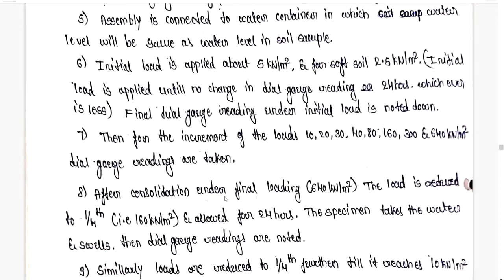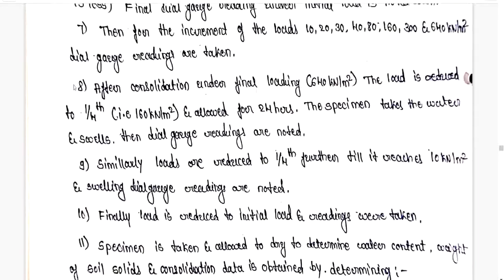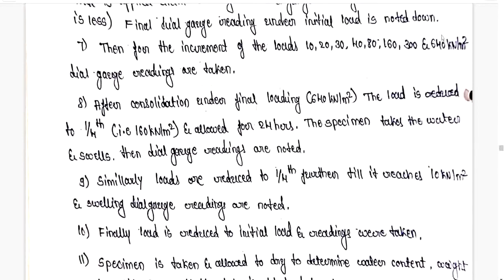After consolidation undergoes final loading, you can see first we are going to load it with the appropriate increments. After undergoing the final loading, that is 640 kilonewton per meter square, the load is reduced to 1/4. Directly after the maximum load which we apply, the load on the dial gauge will be reduced to 1/4, that is 160 kilonewton per meter square, and allowed for 24 hours. The specimen takes the water and swells.